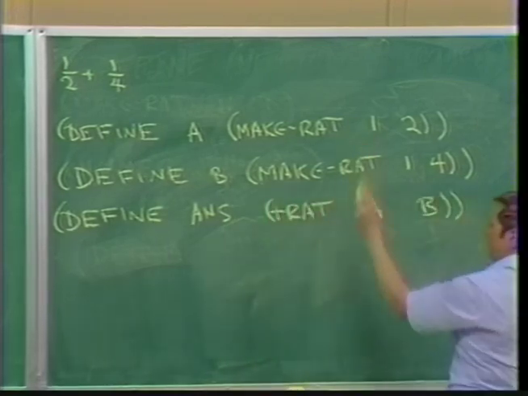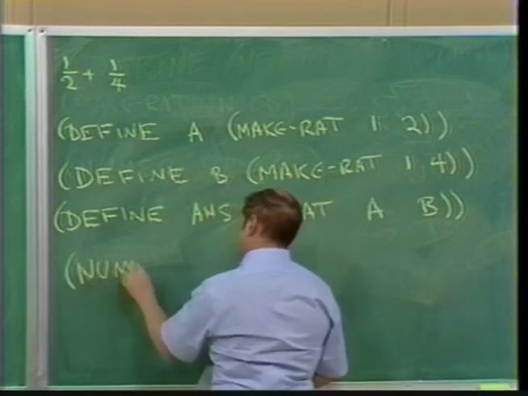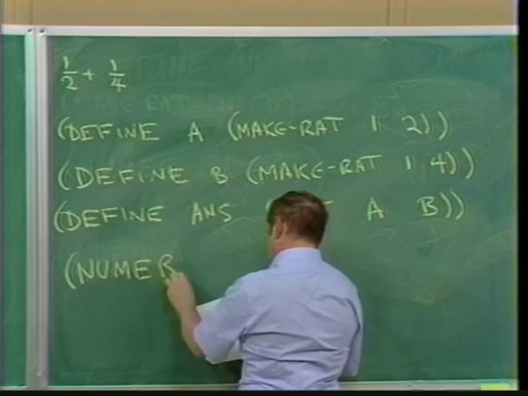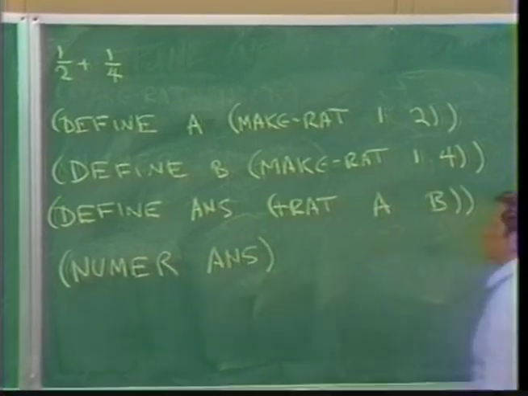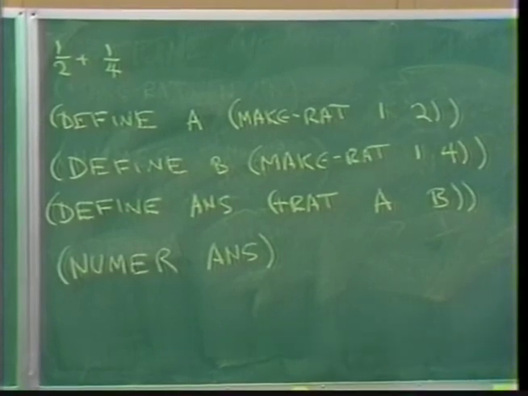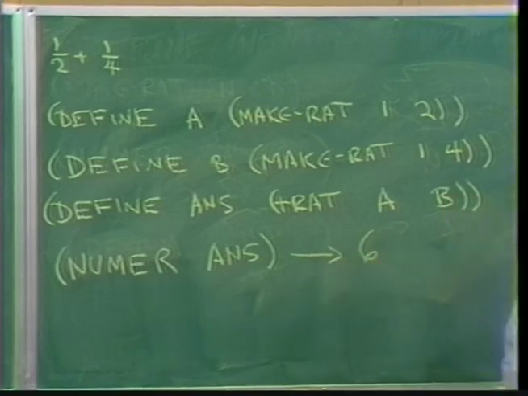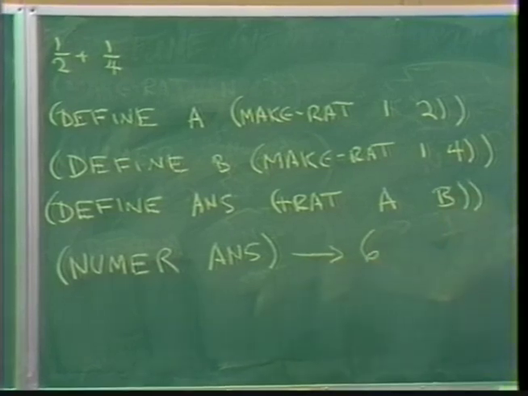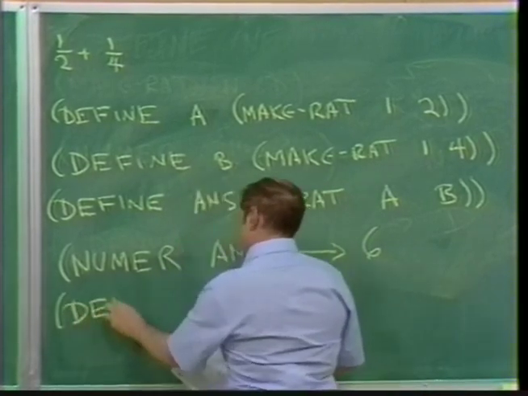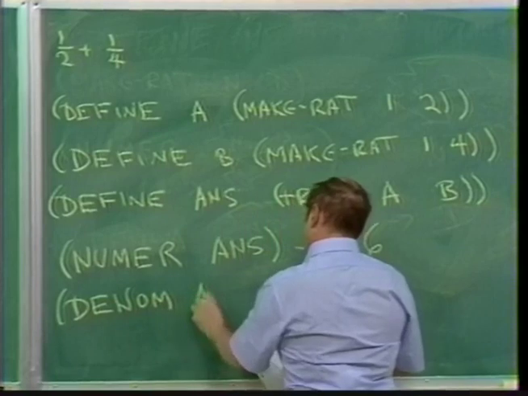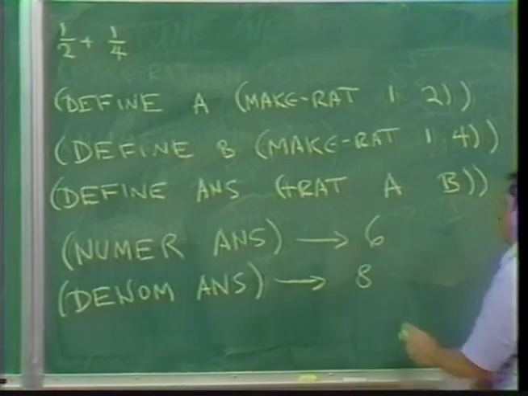So if I'm adding 1/2 and 1/4, I'll say, what is the numerator of the answer? And the system is going to type out, well, 6. Bad news. And if I say, what's the denominator of the answer? The system's going to type out 8.